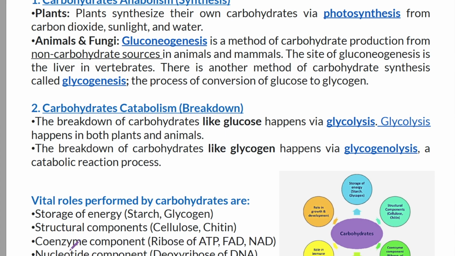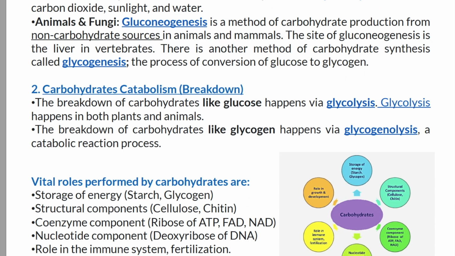It works as a component of nucleotide like deoxyribose of DNA, and it has a role in the immune system and fertilization. It also has a role in growth and development.